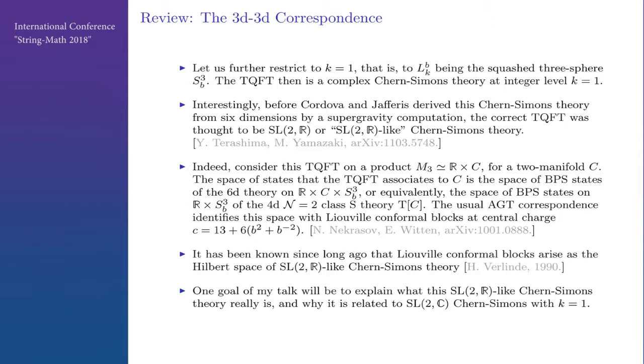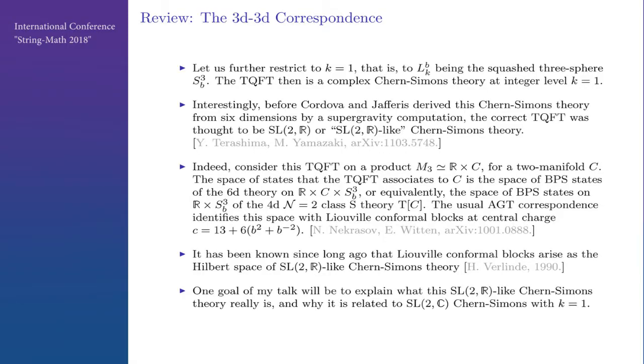Interestingly, before Cordova and Jafferis obtained this theory from 6 dimensions, it was thought that the correct TQFT is actually SL(2,R) Chern-Simons theory, not SL(2,C) Chern-Simons theory. And the reason is the following. Suppose we take our TQFT on M3, which is a product R times a surface C. And then we may ask what is the space of states that our TQFT associates to C.